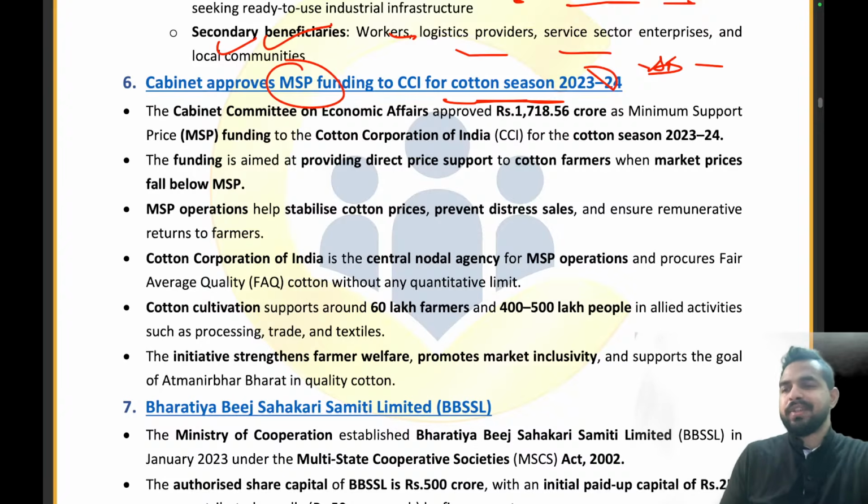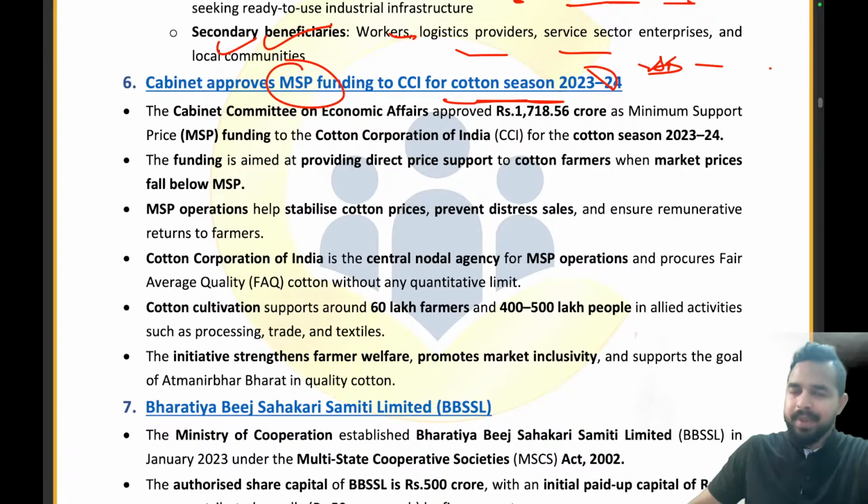They have to do distress selling. Why? Because the 100 rupees is not available now. Nobody is purchasing my product at rupees 100. So that is why the government came up with the concept of MSP, minimum support price, that okay, however much the demand is, however much the supply is, don't worry, we will be providing. We will be ensuring that your products will be procured at rupees 100. So that is the minimum support price, the assurance of that minimum amount of income that the person will be getting on the procurement of his or her crops.